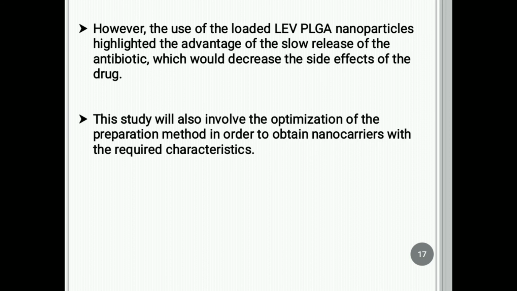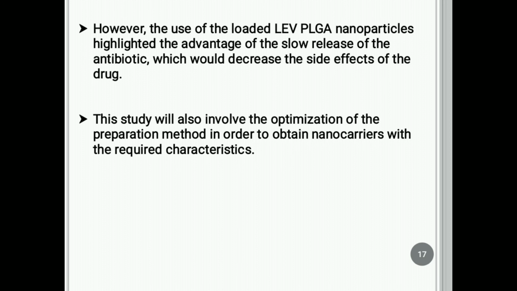The use of levofloxacin loaded polylactic co-glycolic acid nanoparticles highlights the advantage of the slow release of the antibiotic, which will decrease the side effects of the drug, which is the main aim of preparing the nanoparticles of levofloxacin. This study also involves the optimization of the preparation method in order to obtain nanocarriers with the required characteristics.